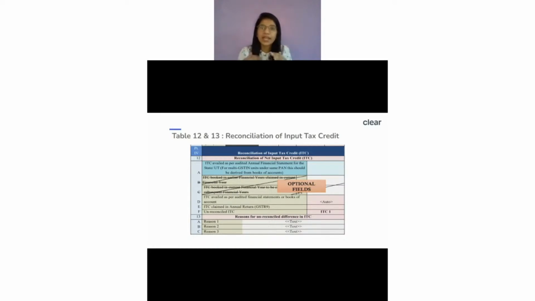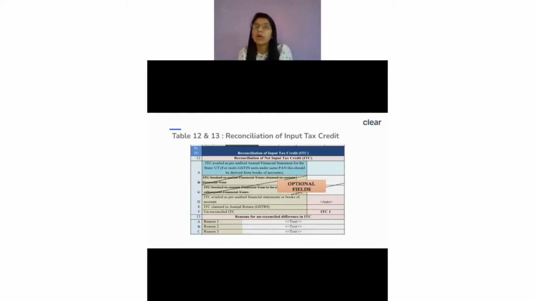But we all understand that ITC we can always claim only in the 3B form. So when I'm saying I'm claiming in the 3B form, it means till my October return period. So if I'm a monthly filer, in my October GSTR 3B, I will be able to claim that ITC. So if I am filing by the due date, which is 20th November, let's say I filed my October 3B on 20th November, I will be eligible to claim the ITC. In the same way, let's say I filed my October return on 30th November.